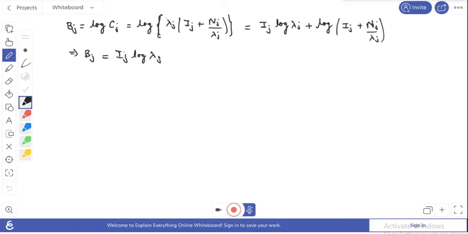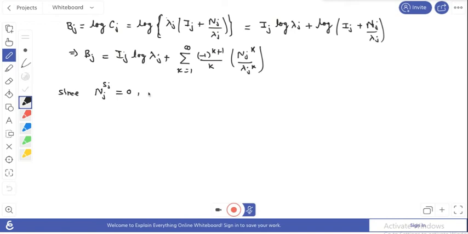This is identity matrix Ij log lambda j, and plus log of identity plus this thing, and we expand this by the previous formula. So this equals summation k equals 1 to infinity, minus 1 to the power k plus 1 over k, and here this x is Nj over lambda j, and this power k. Okay, so this is the expansion of your log of 1 plus x. Since you know that your Nj is the nilpotent matrix of order sj, this means Nj to the power sj equals 0.